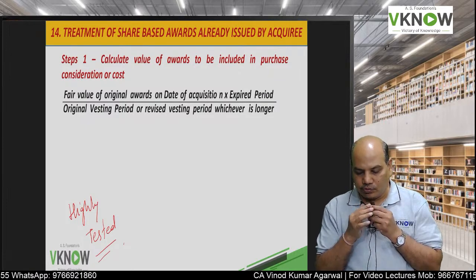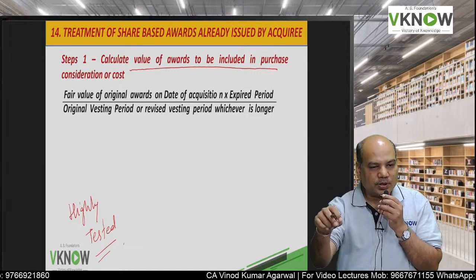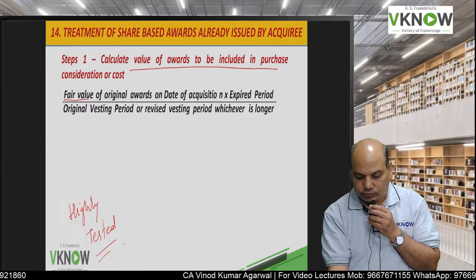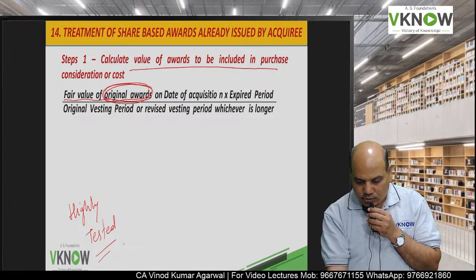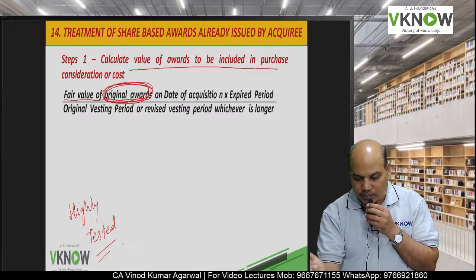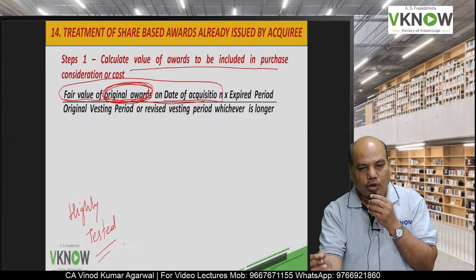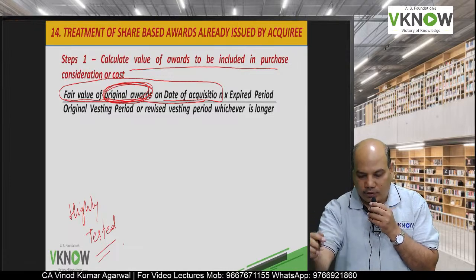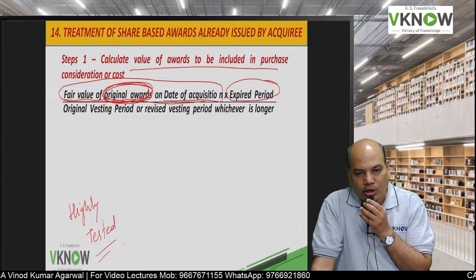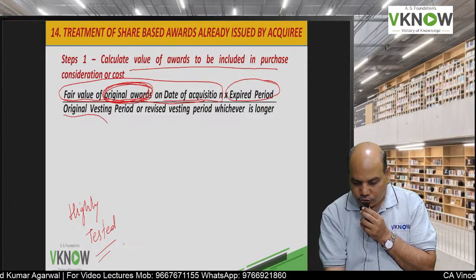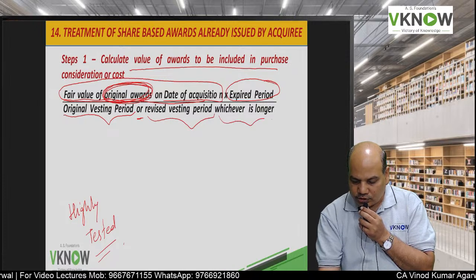So the answer is, we will calculate the fair value of that award to be included as a part of PC equal to fair value of original award on the date of acquisition, multiplied by expired period, that is how many years are already over, divided by original vesting period or revised vesting period, whichever is higher.